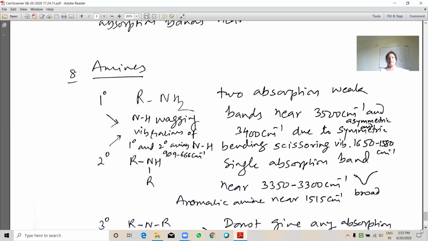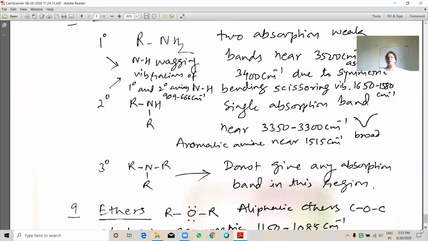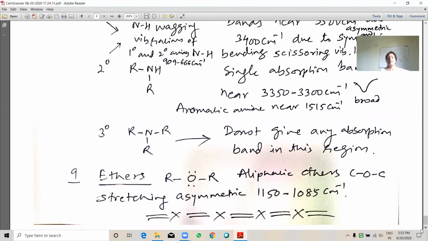Secondary amine value is slightly lower compared to primary and it is a single absorption band. Tertiary amine does not give any absorption band in this region.